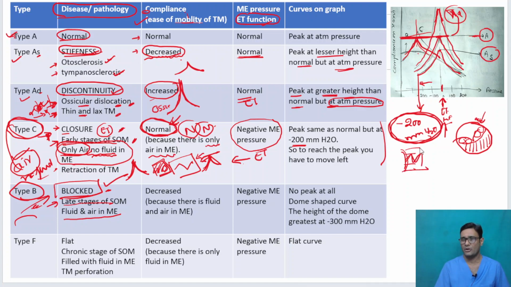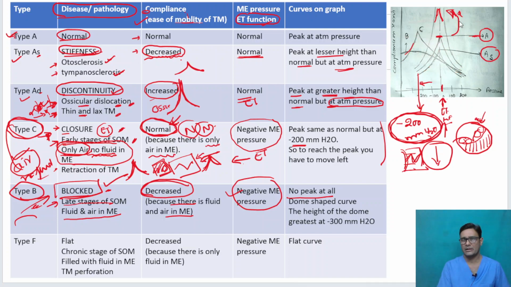No, the tympanic membrane will not be able to move easily. So what happens to the compliance? Compliance is decreased, because there is fluid in the middle ear. Obviously, there is definitely negative middle ear pressure. You will not get a peak at all. You will be getting a dome-shaped curve.